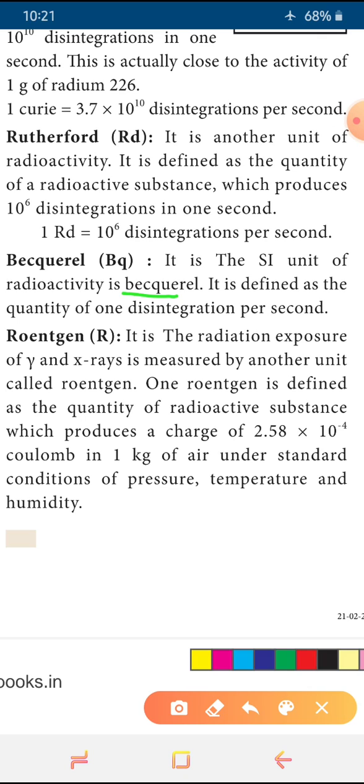STP means standard temperature and pressure, and also here one more thing is added, which is humidity. Okay, at STP and humidity, the radioactive substance sent into 1 kilogram of air should produce a charge of 2.58 into 10 to the power minus 4 coulomb. Okay, this is called what? 1 Röntgen. So these 4 are units for radioactivity.